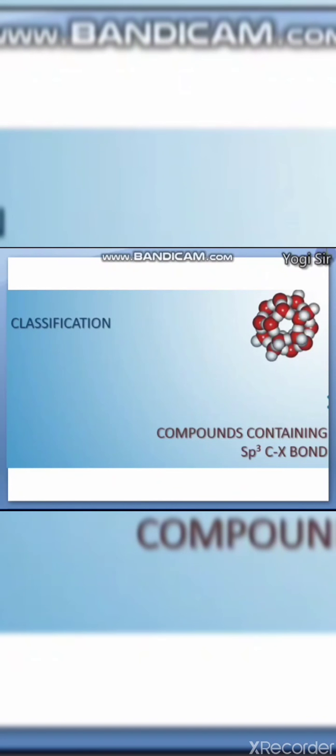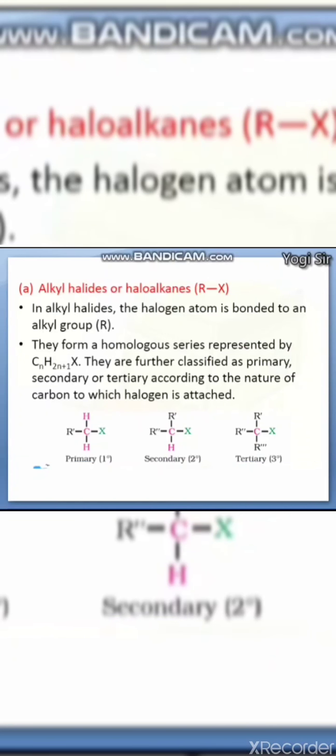The next classification is on the basis of compounds containing an sp3 carbon-halogen sigma bond, right? Here the first type mentioned is alkyl halides, or haloalkanes. In this, halogen is bonded directly to an R group or alkyl group.